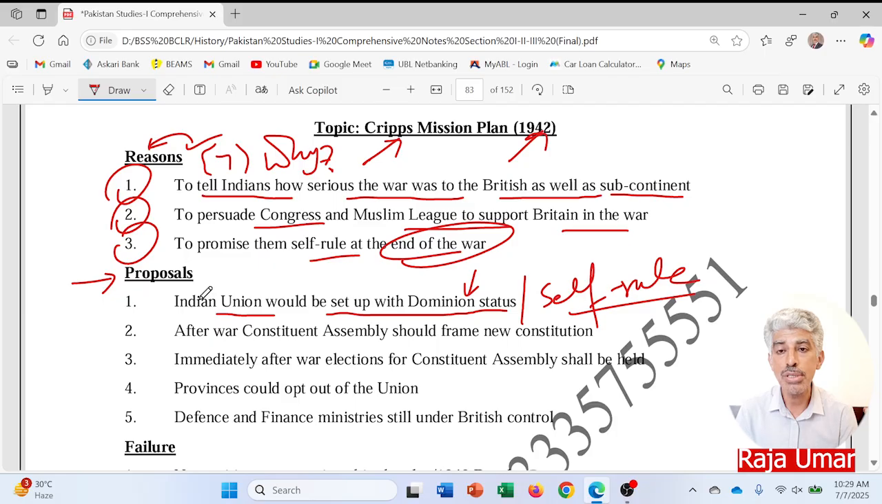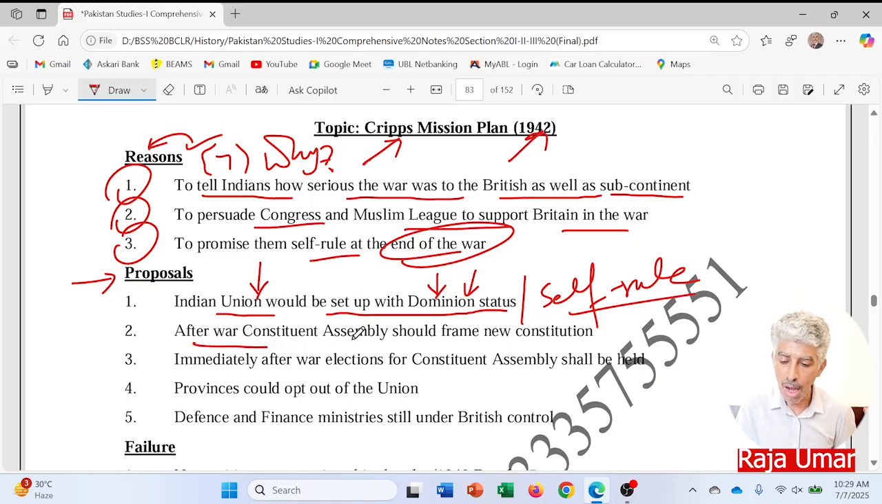Whenever the Congress launched the non-cooperation movement in the subcontinent, the major focus was to attain self-rule in the subcontinent. So it means that in any way you can say that this particular proposal was a sort of success of the locals, that finally the British came to that point to award the dominion status or the self-rule to the locals here in the subcontinent.